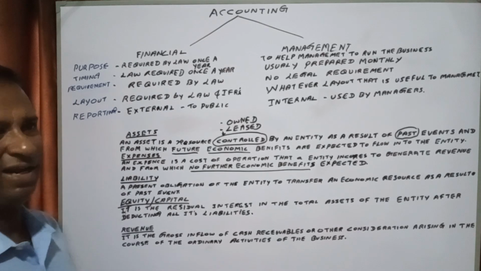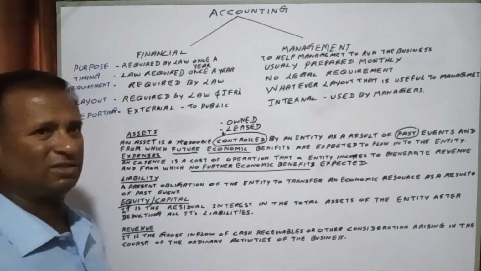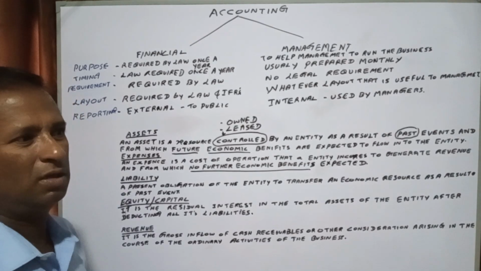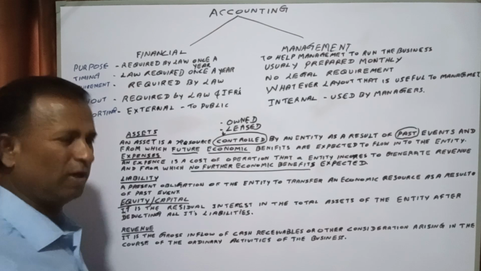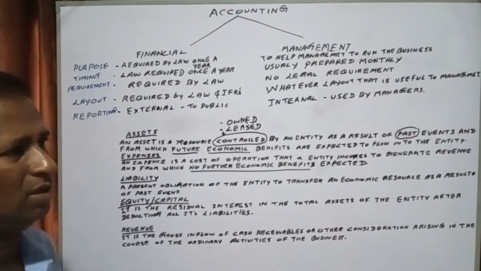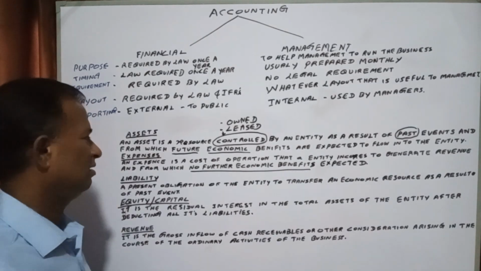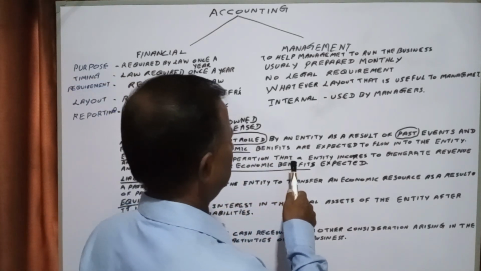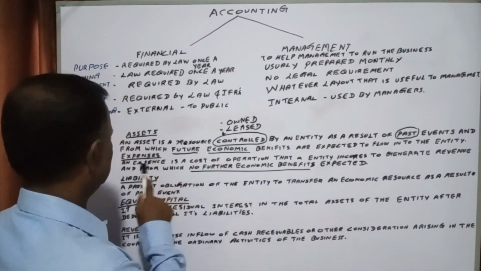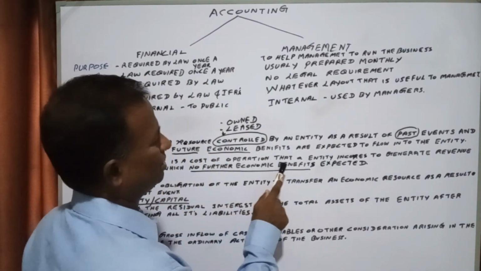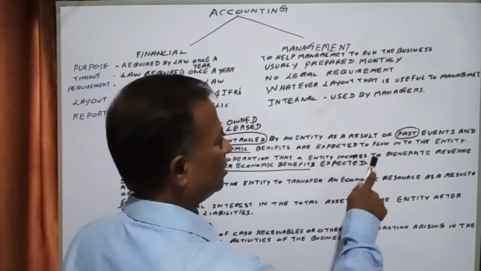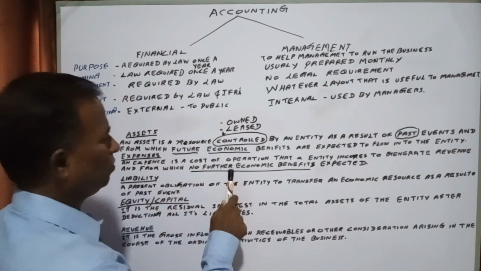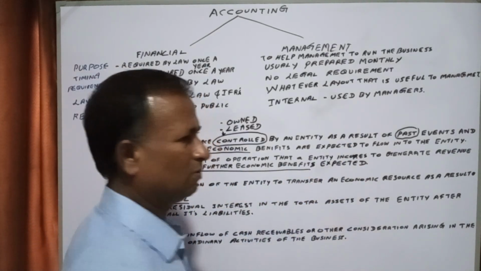Expenses, in the sense, you are spending for salary, administrative people's salary. Why? That is an expense. The expense is the cost of operation that an entity incurs to generate the revenue and from which no further economic benefits are expected.